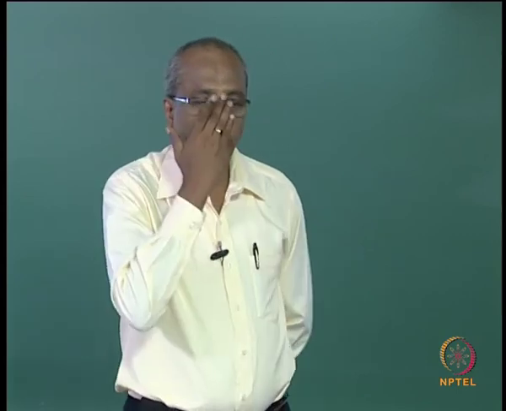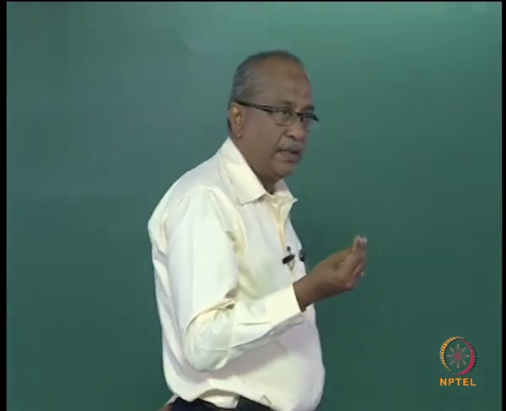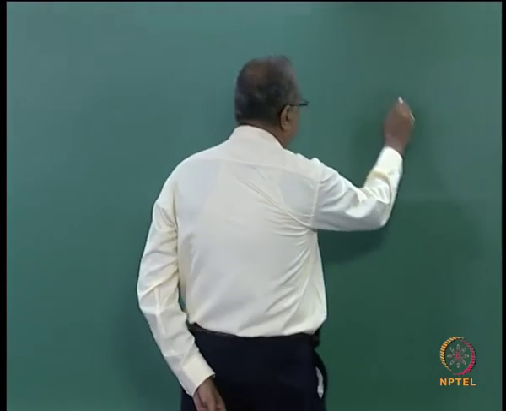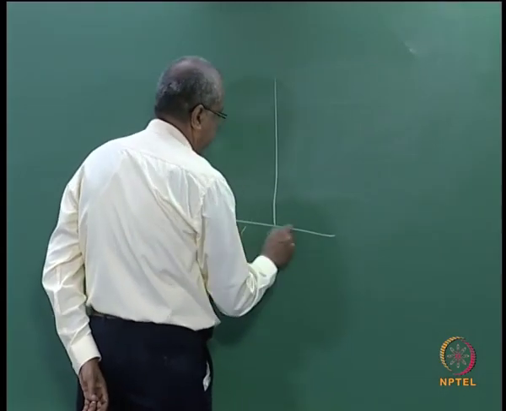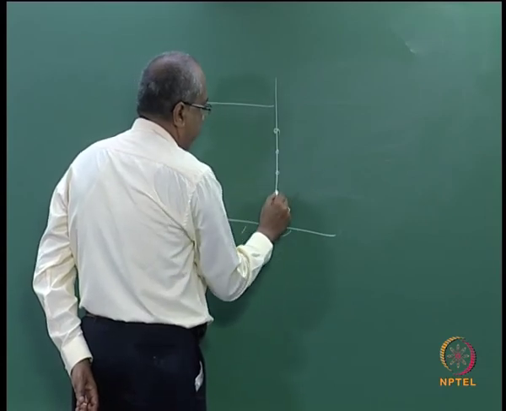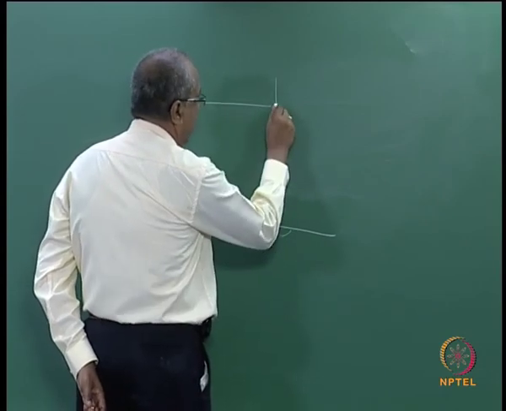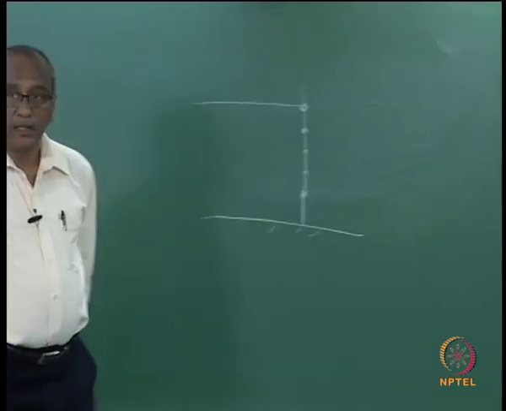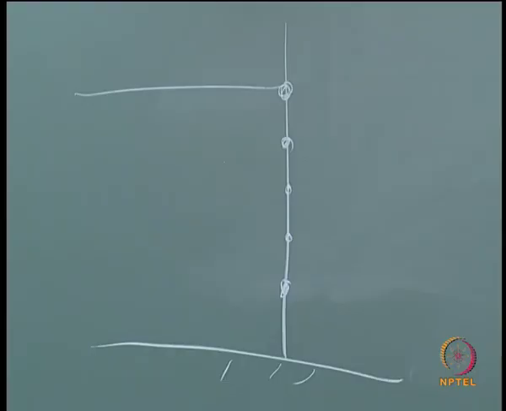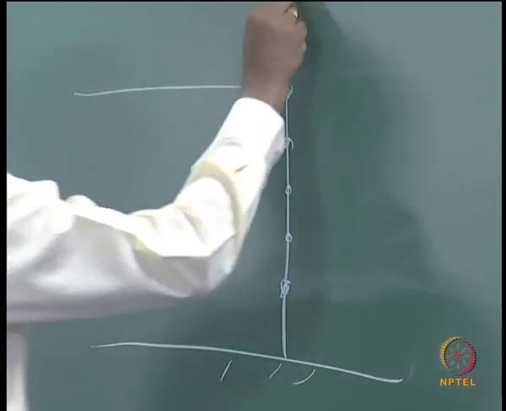Okay. So when you want to measure the pressures in the lab, for example, when you think of measuring the pressures in a lab, let me have a structure like this. So you have the pressure ports at different elevations and you want to get the pressure time history acting on the vertical wall. What will you do?